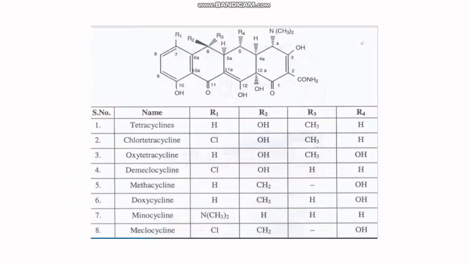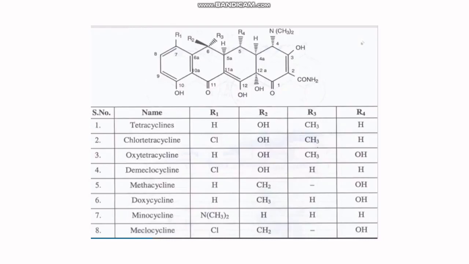Here are some structures, some groups where substitution happens, and the different groups have different positions and different names of drugs, like tetracycline on the R1 position. As you know, this is the R1 position, this is R2, R3, and R4. So basically, these four positions are more susceptible to change or to accepting different groups, and accordingly we get to show the activity.